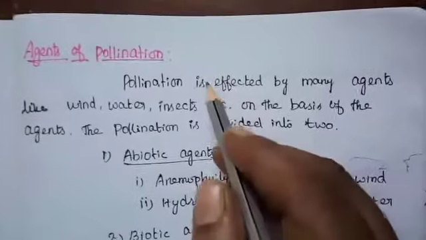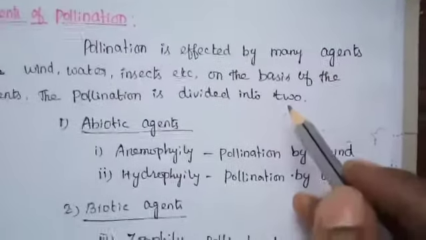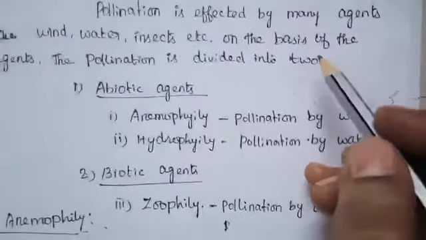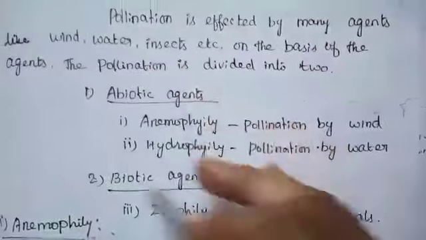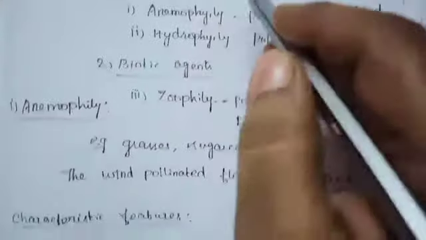The next topic is agents of pollination. Pollination is affected by many agents like wind, water, and insects. On the basis of the agents, pollination is divided into two. What are the two types of pollination? Abiotic agents and biotic agents. These you know very well.